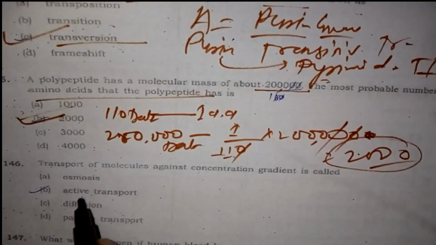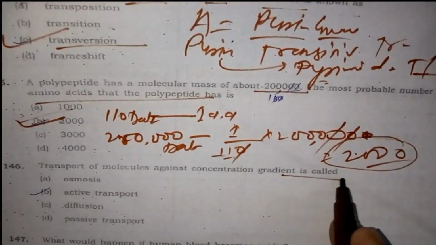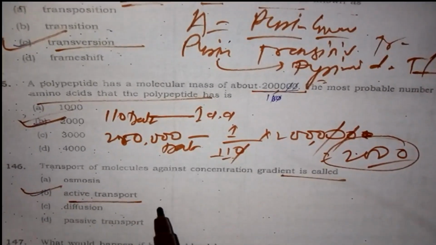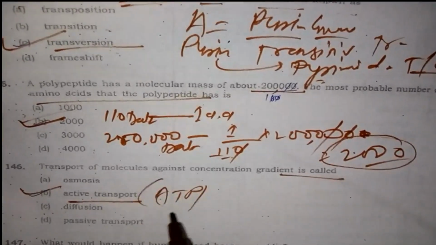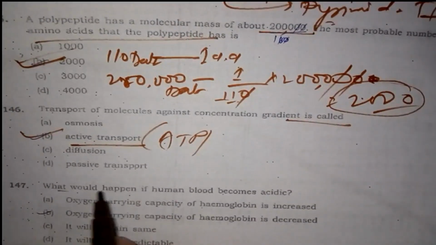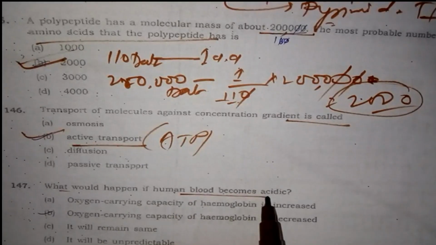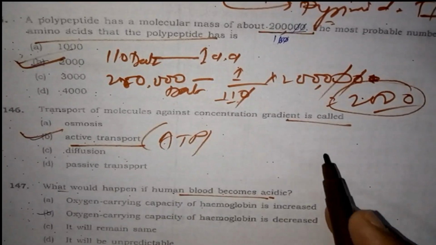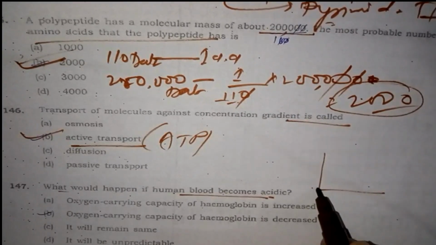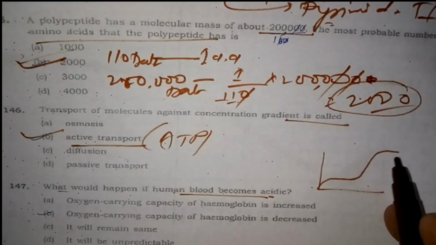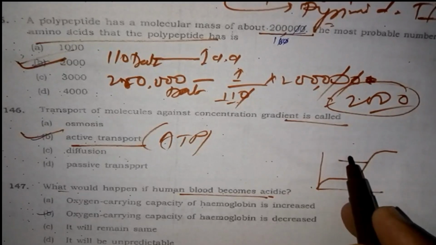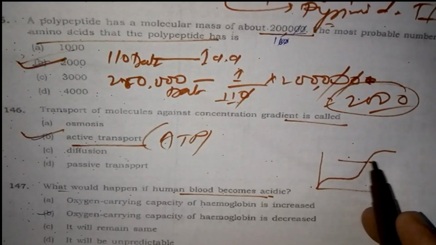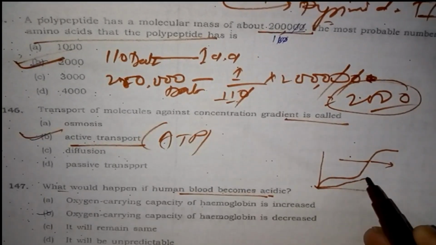Moving to the next question: transport of a molecule against the concentration gradient is known as active transportation, which requires ATP. What would happen in human blood if blood becomes acidic? The graph of hemoglobin, which carries oxygen, will shift toward the right side.